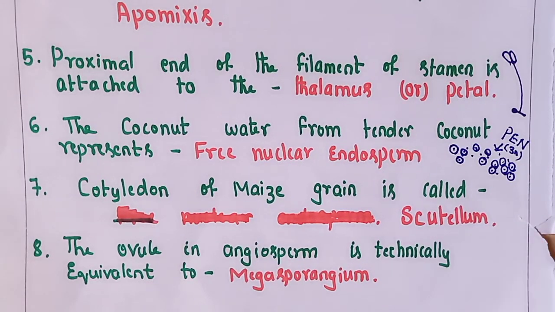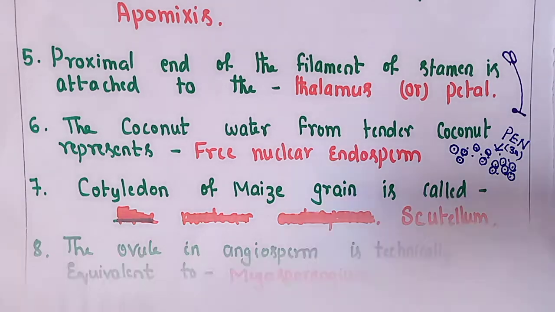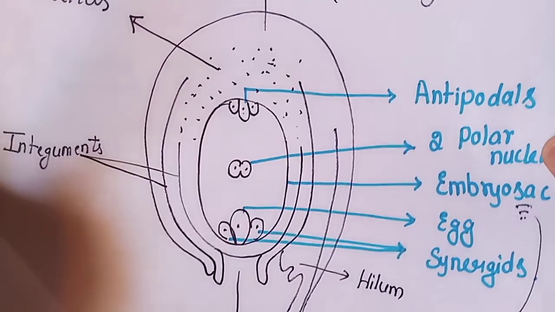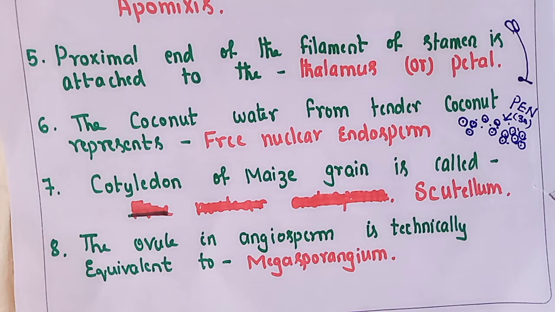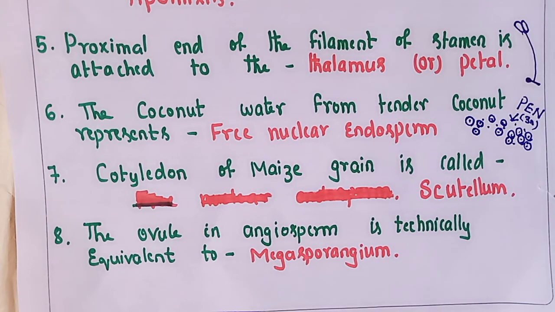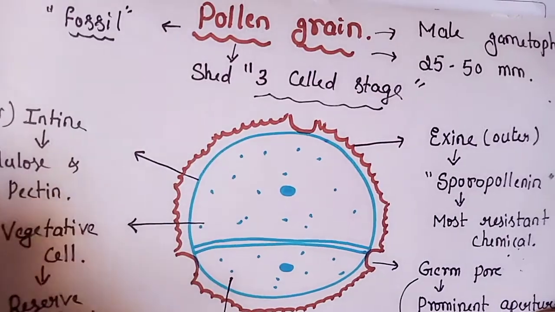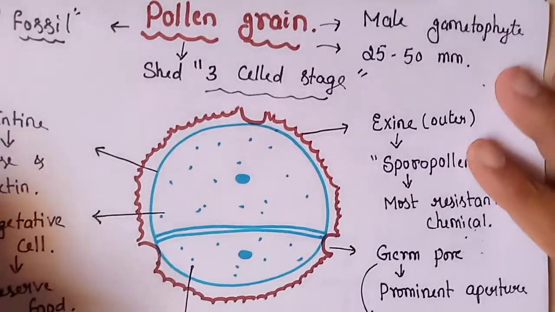Then the ovule in angiosperms. You can see the structure of an anatropous ovule here. The ovule is also considered as megasporangium. So the question here is: the ovule in angiosperm is technically equivalent to megasporangium. Megasporangium is nothing but the ovule.